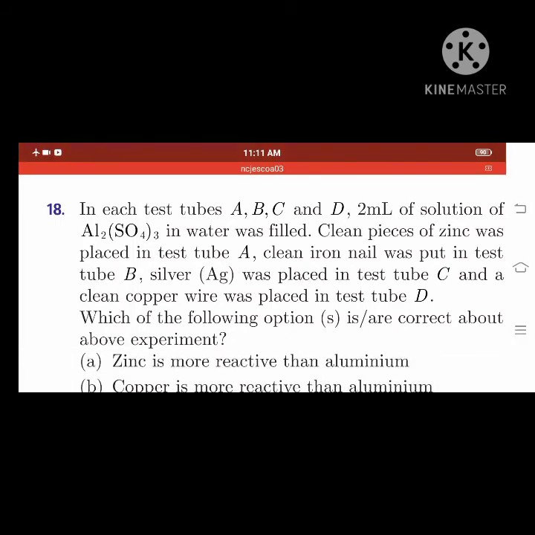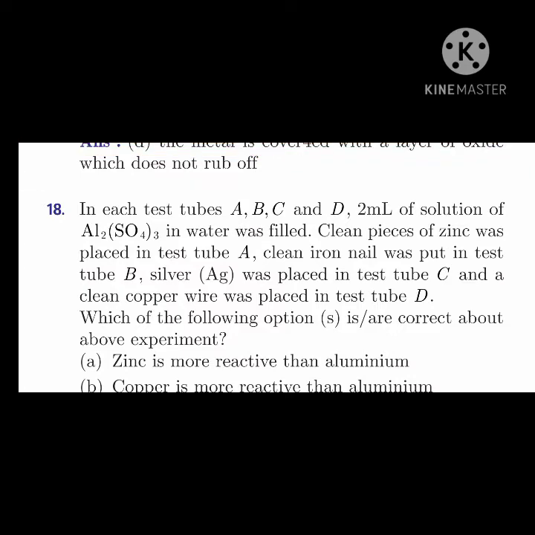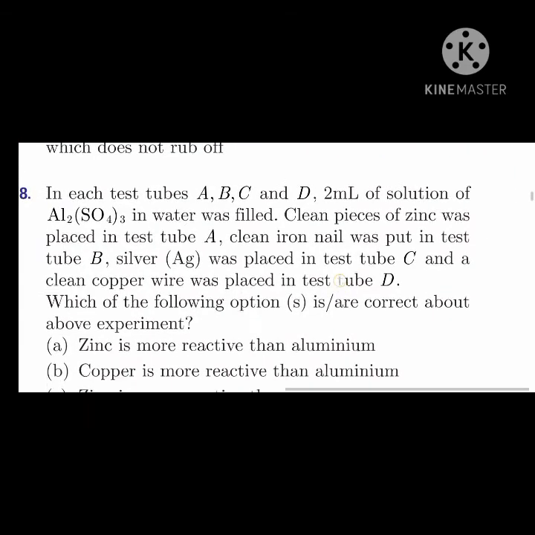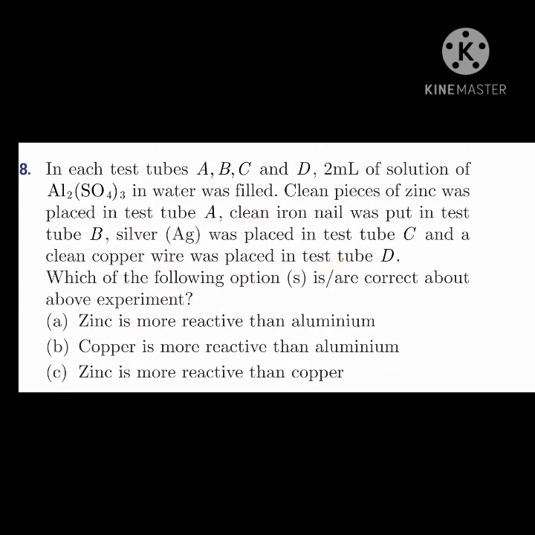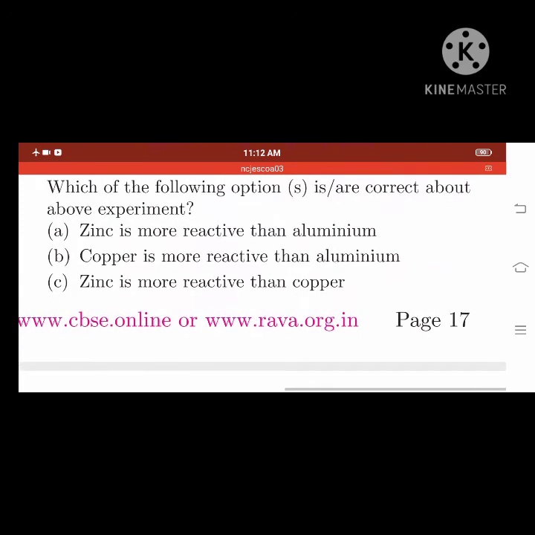In each of the test tubes A, B, C and D, 2 ml of solution of Al2(SO4)3 in water was filled. Clean pieces of zinc were placed in test tube A. A clean iron nail was put in test tube B. Silver, that is Ag, was placed in test tube C. And a clean copper wire was placed in test tube D. Which of the following options are correct about the above experiment?